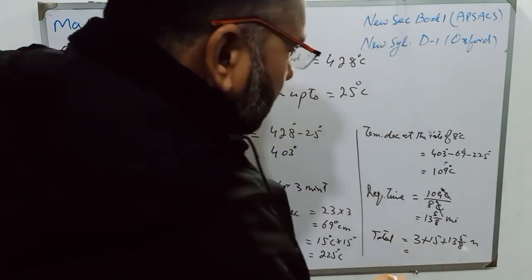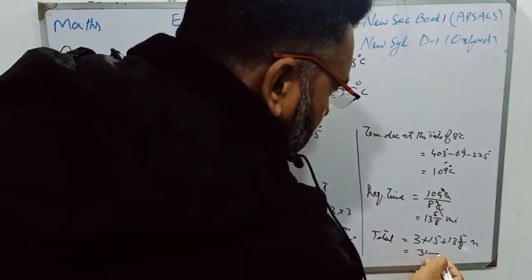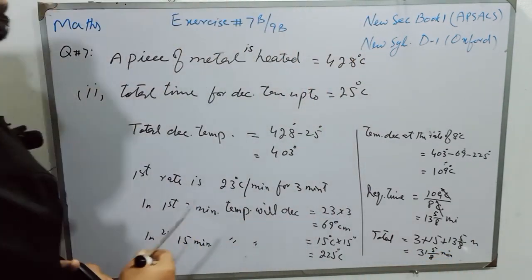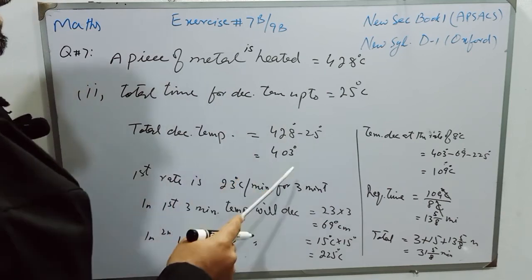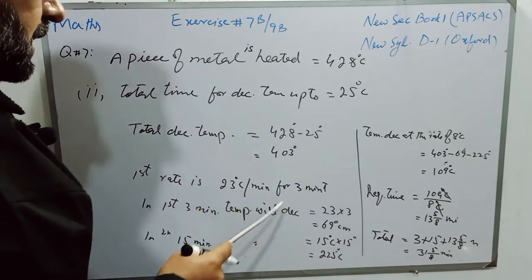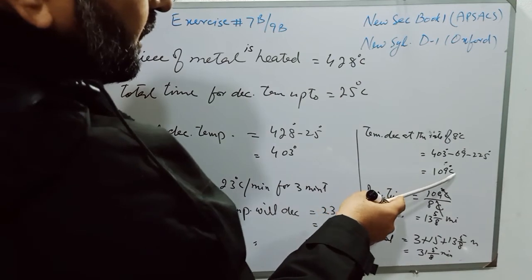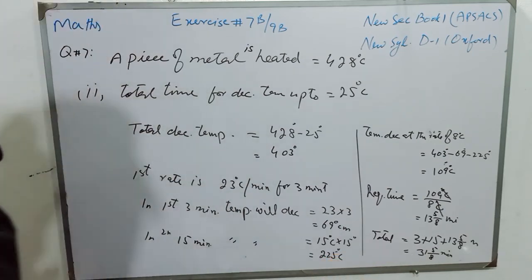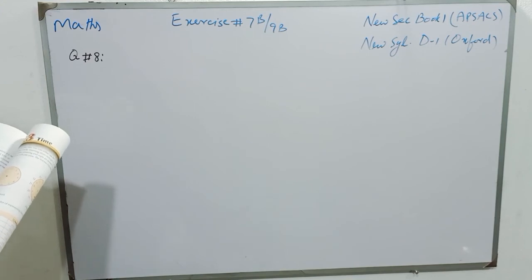When we sum up 13 plus 15, 28, 28 plus 3, 31 whole number 5 over 8 minutes are required to decrease the temperature from 428 degrees to 25 degrees, at the rate of 23 degrees per minute for 3 minutes, and 15 degrees for 15 minutes, and for the rest of the time the temperature will decrease at the rate of 8 degrees centigrade. So the total time required is 31.58.